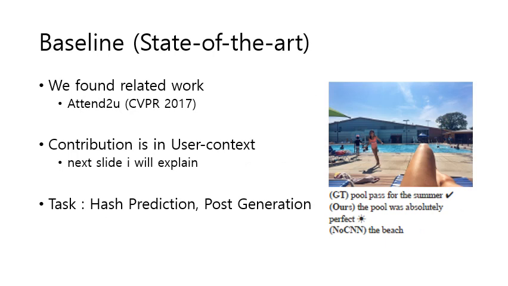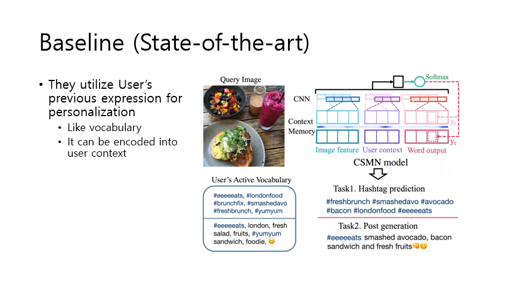In a CVPR 2017 paper, the contribution is a user context encoder. I will explain it in the next slide. This baseline was evaluated on both hashtag prediction and post generation tasks. The baseline uses three inputs. One is the image, the second is the user context, which can be extracted by referring to the user's previous expressions. And finally, to avoid the gradient vanishing issue, they also use the previously generated word.